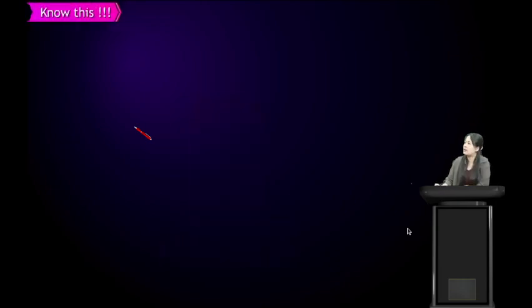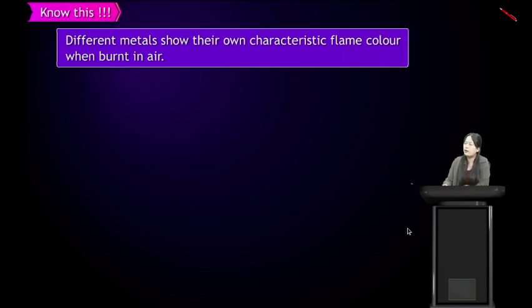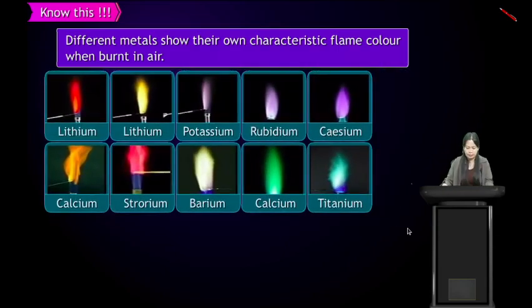Know this: different metals show their own characteristic flame color when burned in air. Just like when magnesium burns, it gives a white flame. Let us see some examples here.